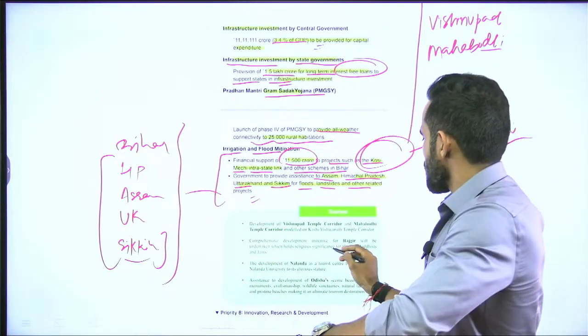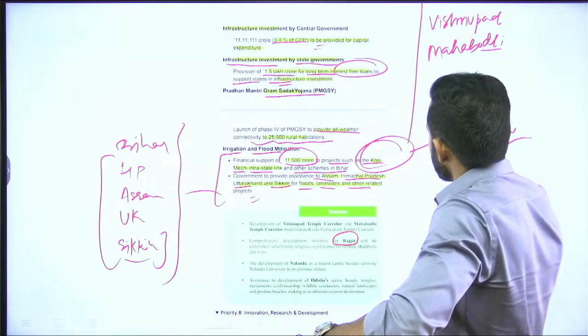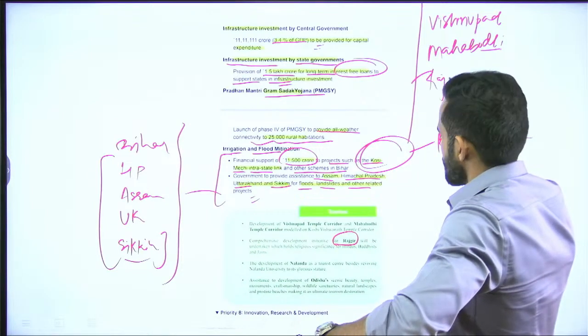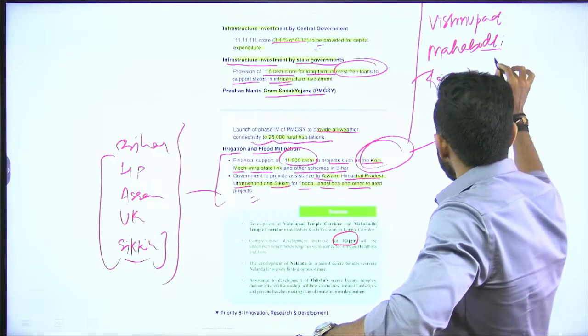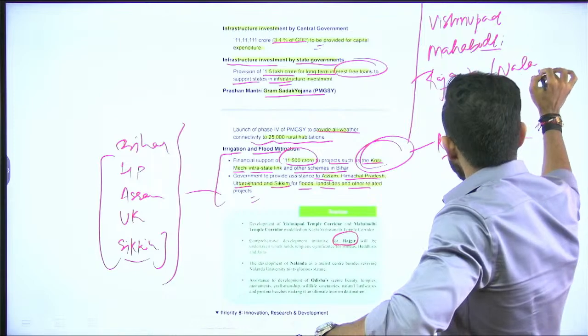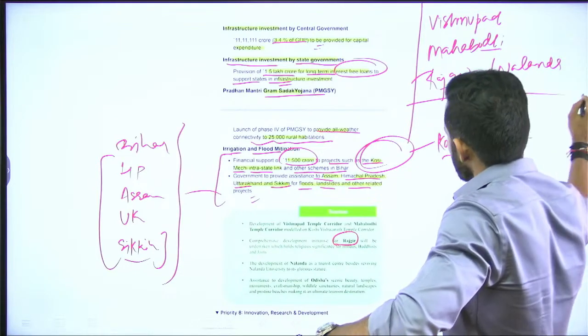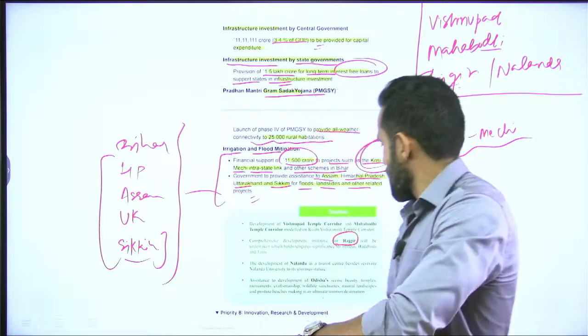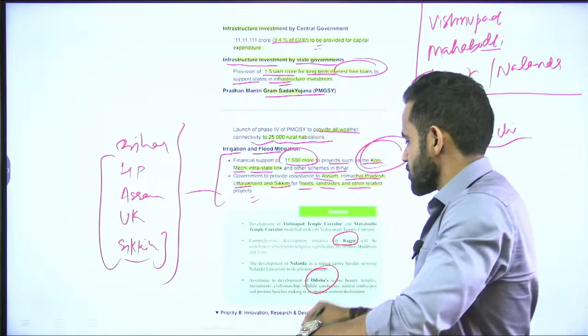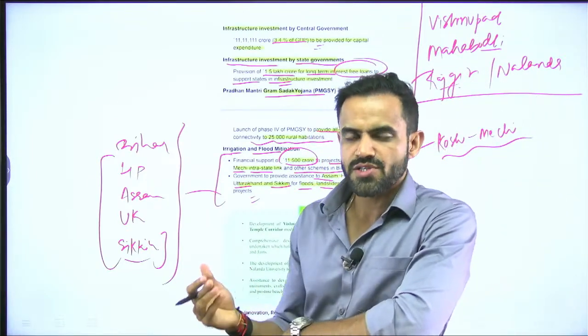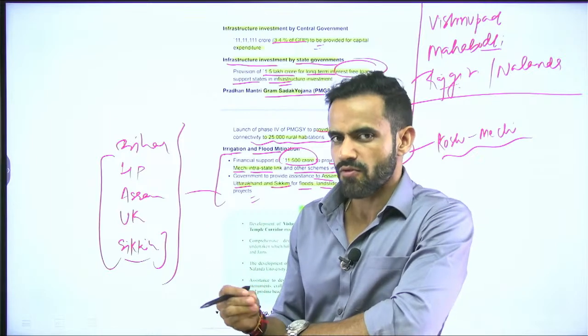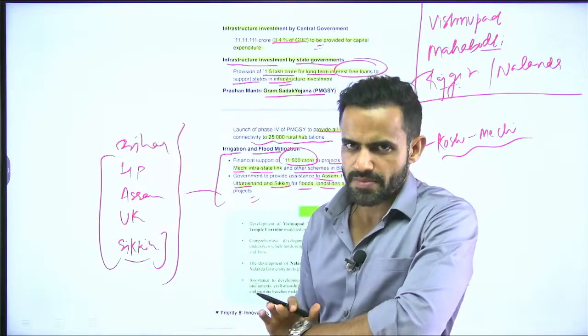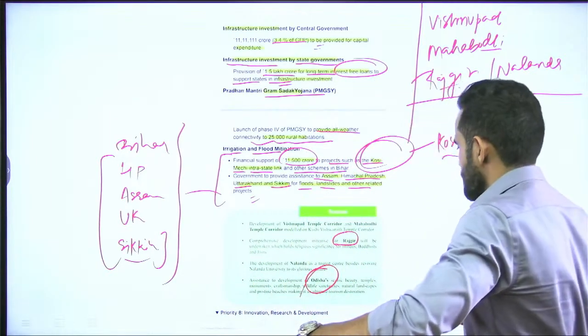Okay, then the government will focus on the development of Rajgir and Nalanda. So these are the places which were in news because of the development related to tourism sector. Now coming to Odisha, the government is also focusing on the beaches of Odisha and to protect wildlife of Odisha. Specific initiative will be taken. That is part of this 7th priority.